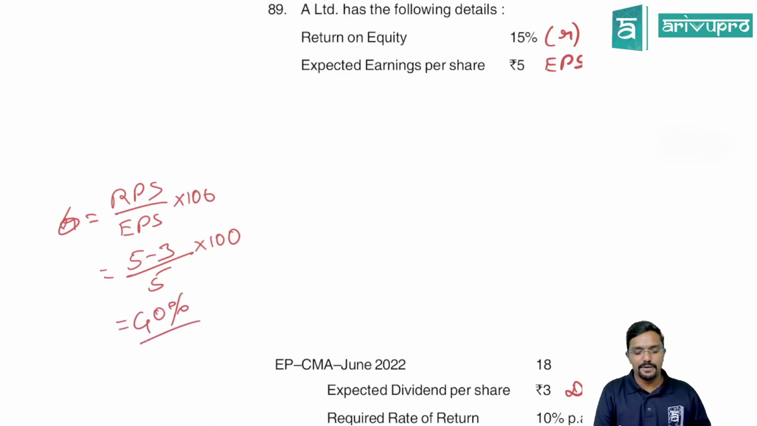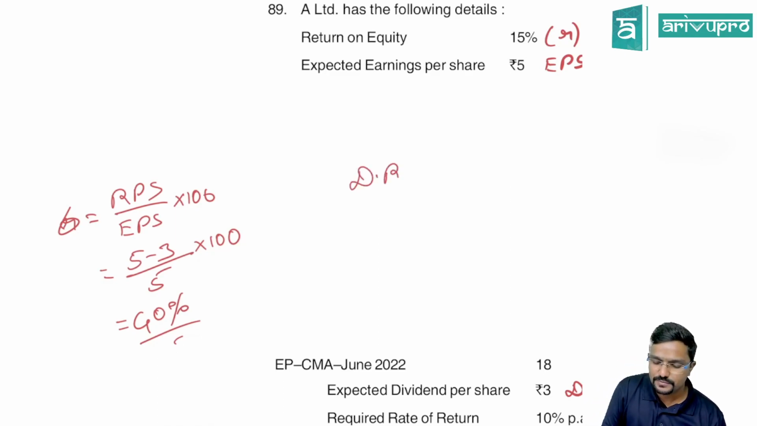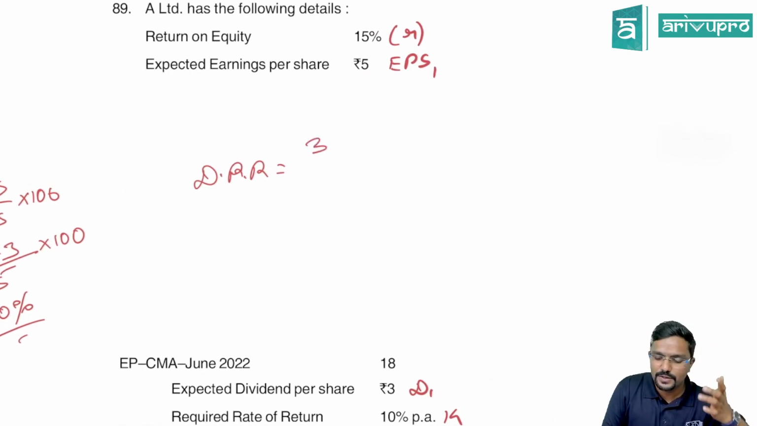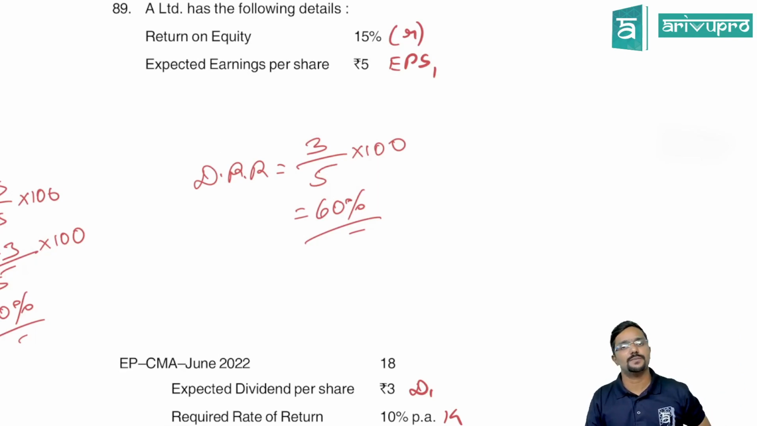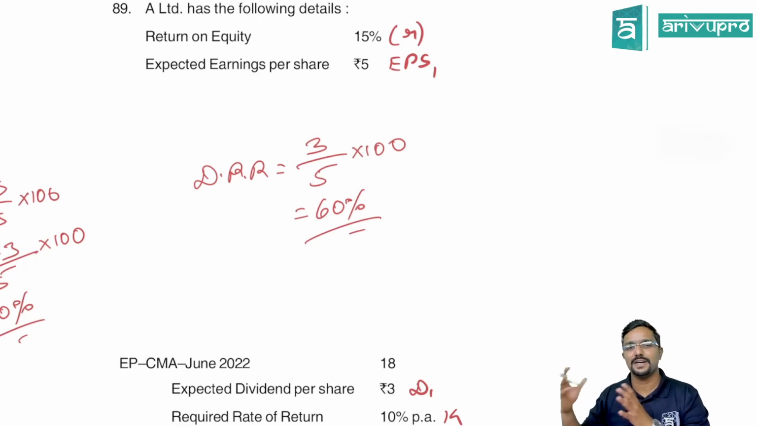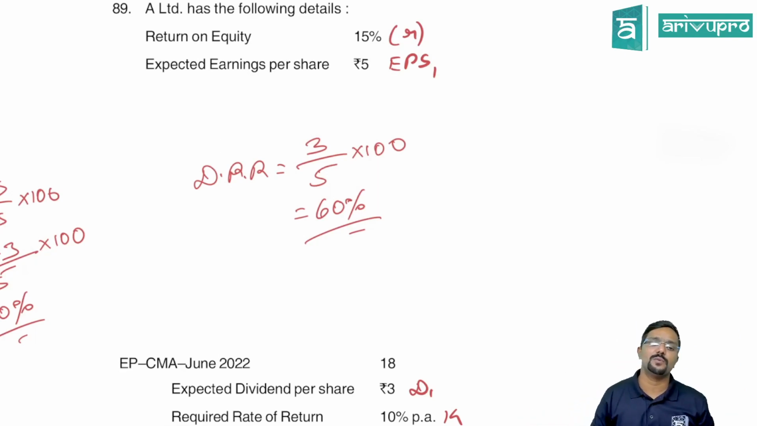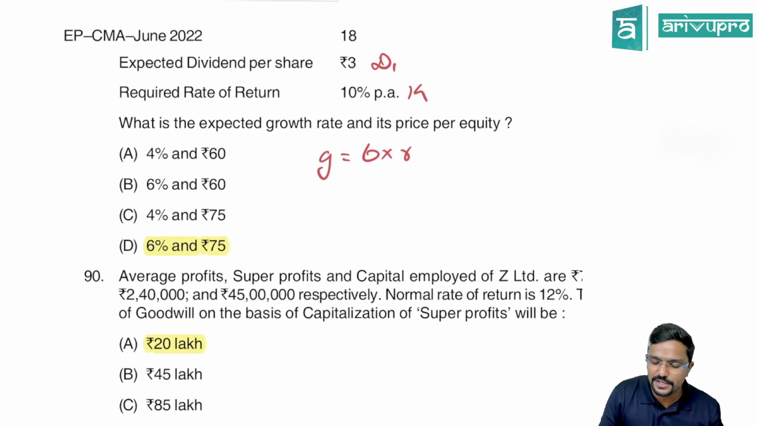You can also do it like this: calculate the dividend payout ratio. What is the dividend payout ratio? DPS is 3, EPS is 5, into 100. How much do you get? 60%. So what is the retention ratio? The remaining 40%. First you calculate the dividend payout ratio, and the remaining would be the retention ratio. So we have got retention ratio of 40%.